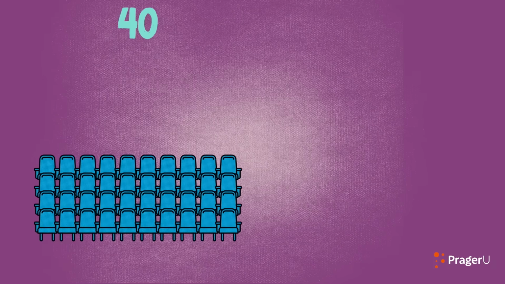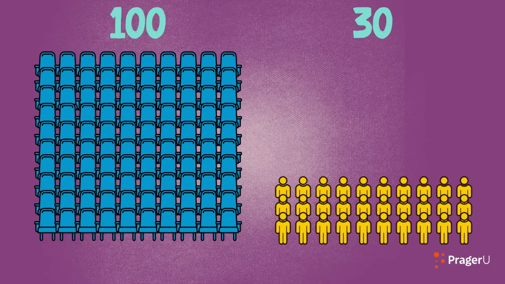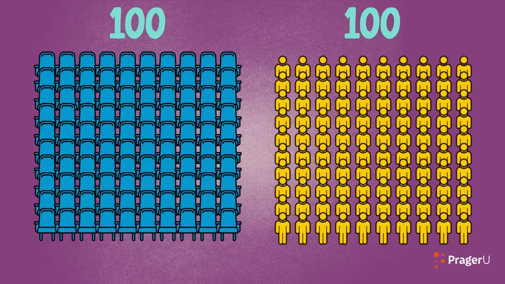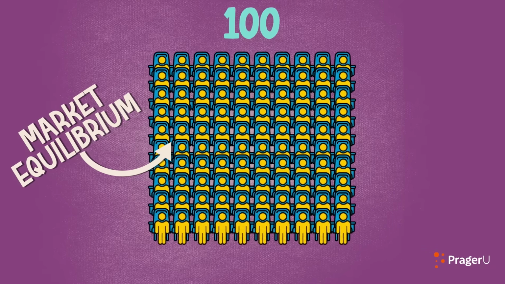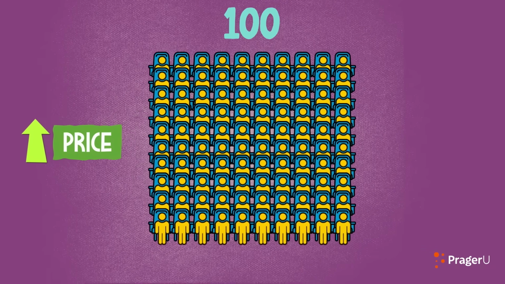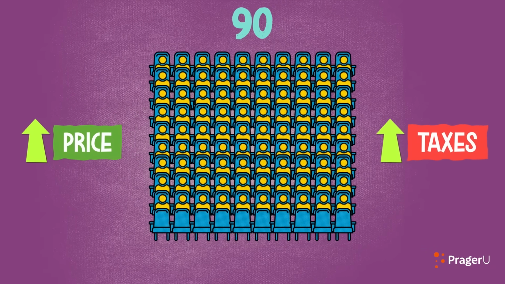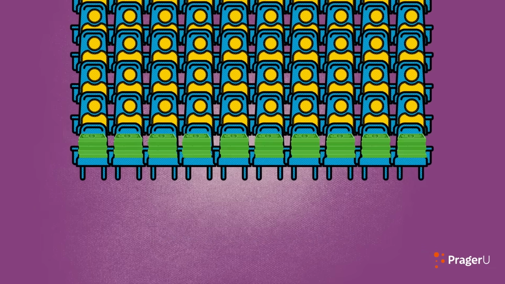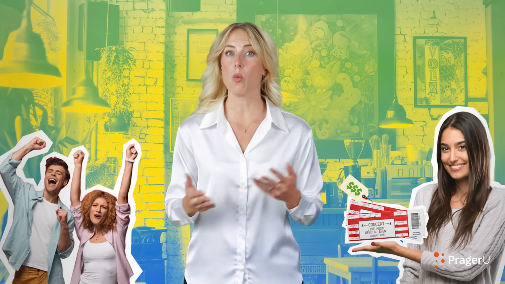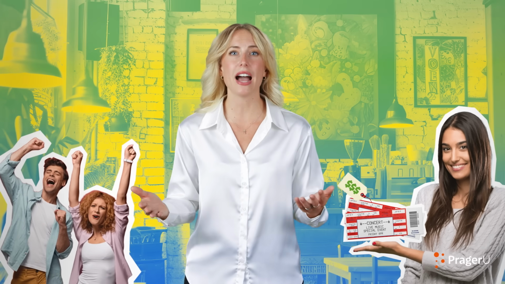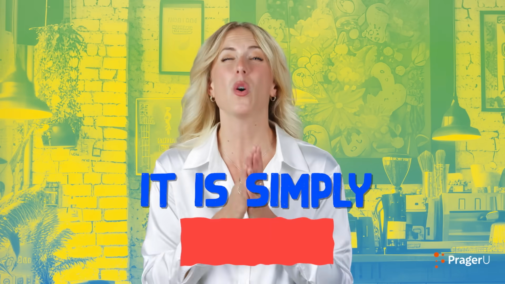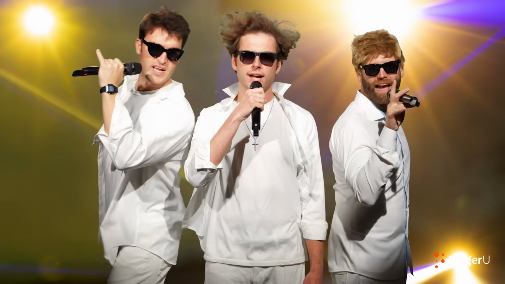So, if the venue has 100 concert seats to sell and 100 people want to buy those seats, the market would be at equilibrium. If the prices increase due to the taxes and only 90 seats are sold, the value of the unsold seats is the deadweight loss. The people wanted the seats and the venue wanted to sell them, but because of the tax, no one received the benefit of those 10 tickets. It is simply wasted. Double whack.